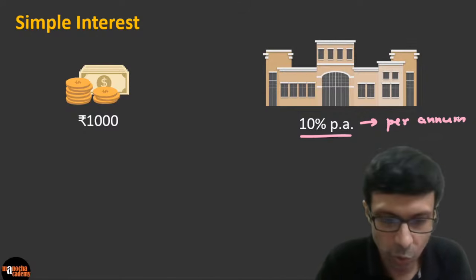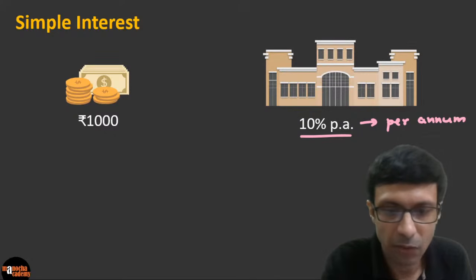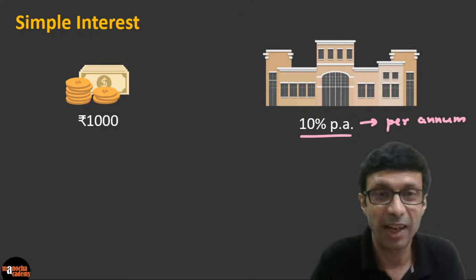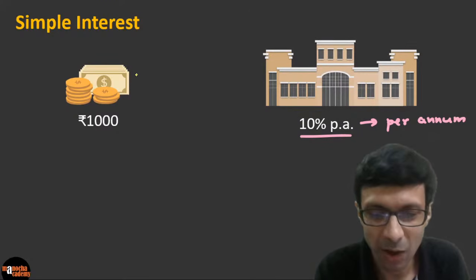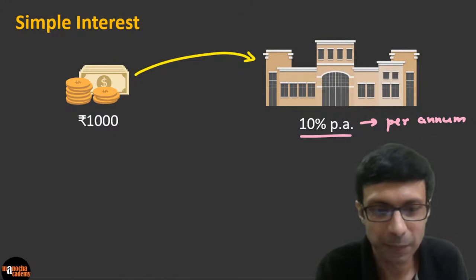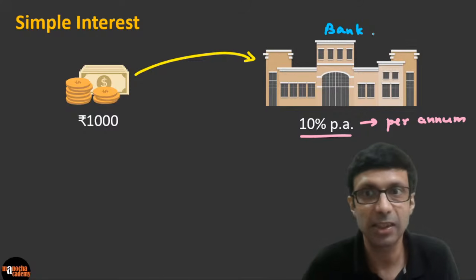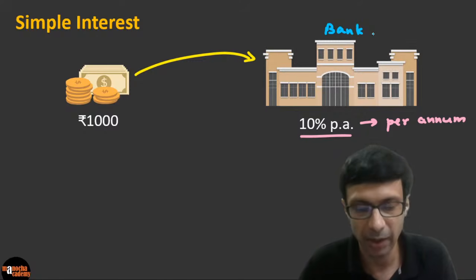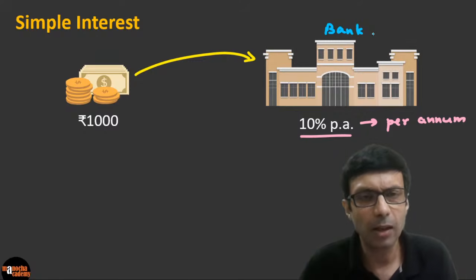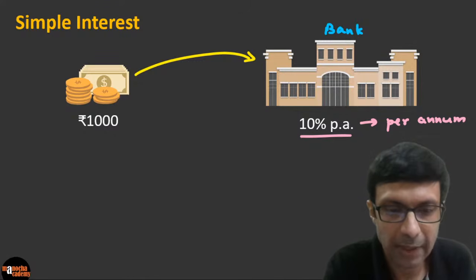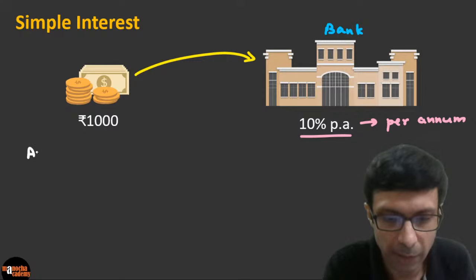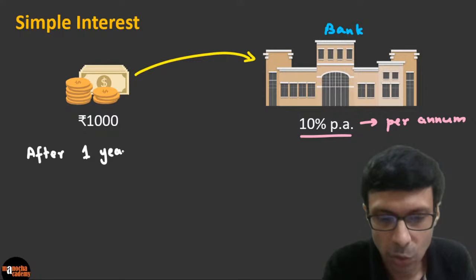Okay. So let's say you take this 1,000 rupees, right? And since now we decided we are not going to put it in the piggy bank, we are going to put it in the real bank here. So you take 1,000 rupees and put it in the bank at 10% per annum. So after 1 year, how much interest will you get?